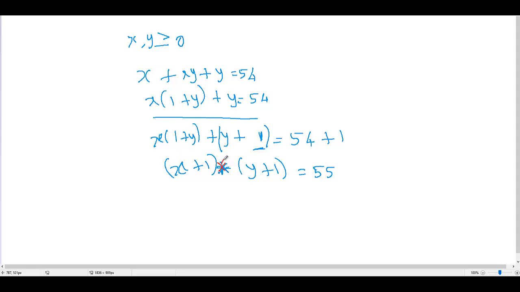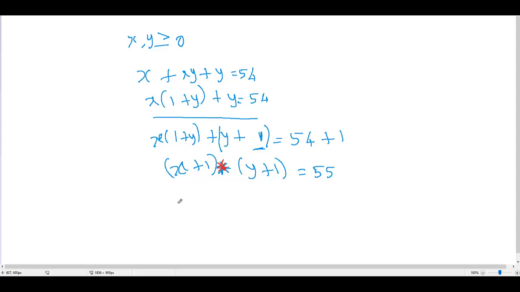Here is the multiplication term: (x plus 1) into (y plus 1) equal to 55. Now you got the idea, because it's a multiplication factor. A into B equal to 55 means, as we already said, it is a positive integer value. So when you go for this positive integer value, we have two chances, right?